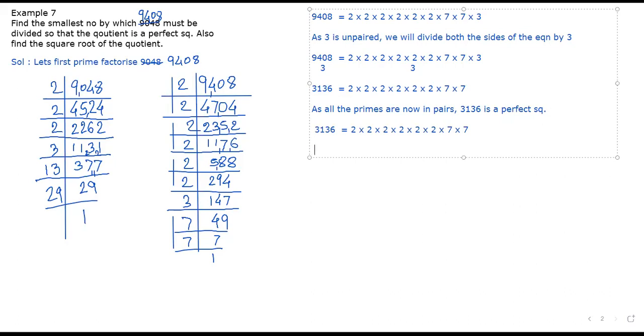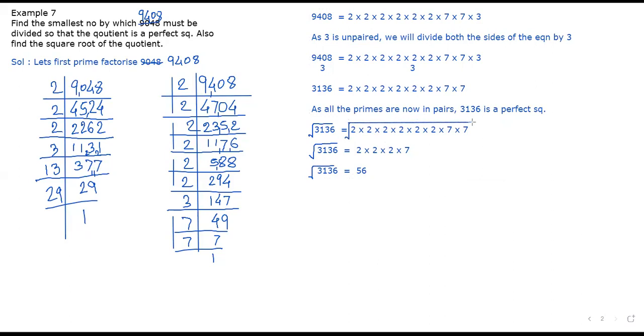Yes, sir. So root of 3136. Pair of 2 comes out as a 2. Another pair of 2 comes out as a 2. Another pair comes out as a 2 and single 7. 2 into 2 is 4, 4 into 2 is 8. 8 sevens are 56. Root of 3136 is equal to 56. Yes or no? Yes, sir.